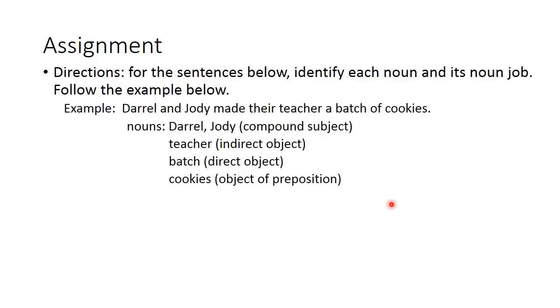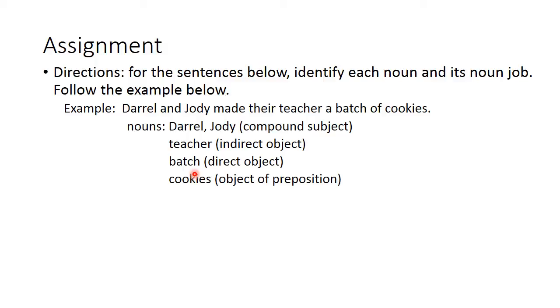Then I go on and I go, okay, my next noun is teacher. So the teacher's receiving the batch, right? So the teacher's the indirect object. What are Daryl and Jody making? They're making a batch, right? So that's the direct object. And then my next noun is cookies, and of is a preposition. So cookies is the object of a preposition.